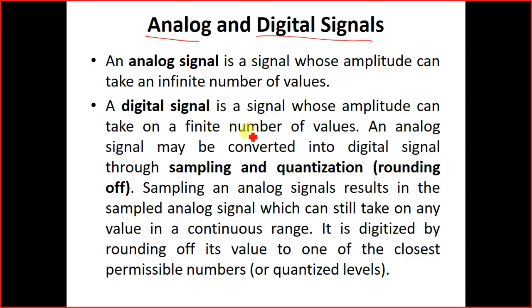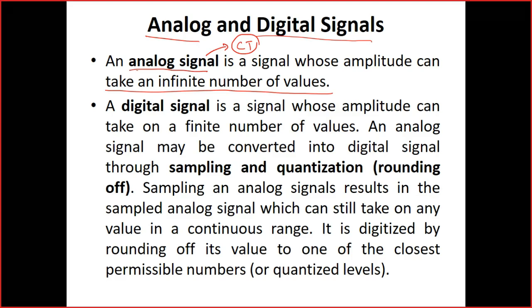The analog signal does not have a direct correlation with continuous time signals, though we use them interchangeably. Analog signals are continuous time signals, but that is not correct.